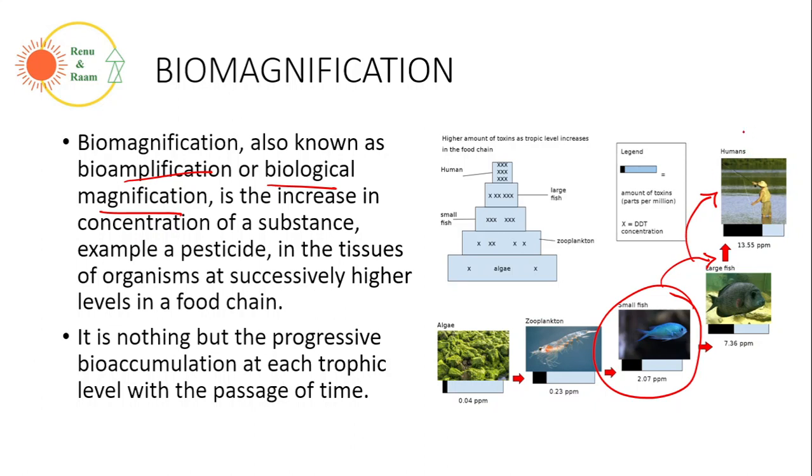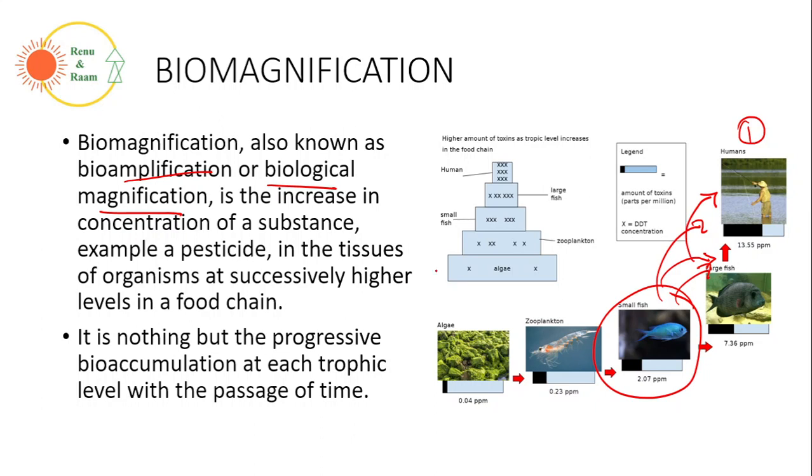Now what will happen? The human being will not eat only one fish. He'll be eating 5 to 6 fishes, or let's say in a month he is eating 10 to 12 fishes. Now all the 12 fishes will have some amount of mercury or some amount of pollutants inside the tissue. Now what is happening? The pollution is passing from one stage to another through the food chain process. Successively the pollution is getting added in the food chain. So this is called biomagnification. Biomagnification is nothing but accumulation for each trophic level. Bioaccumulation with each trophic level.